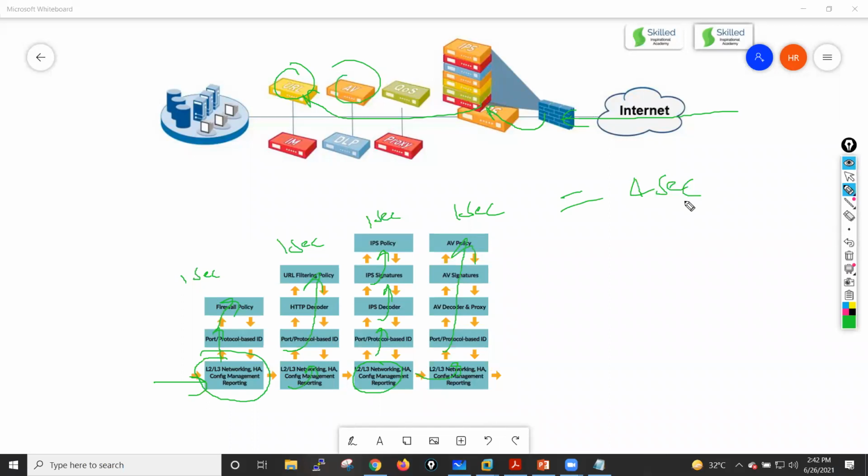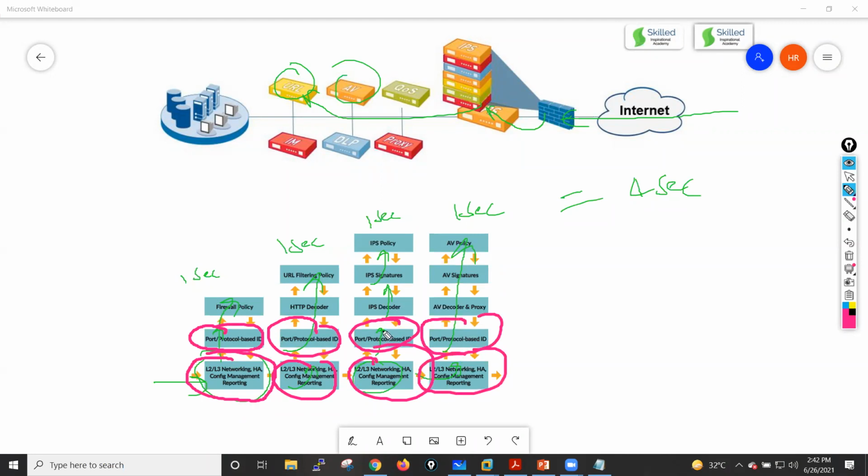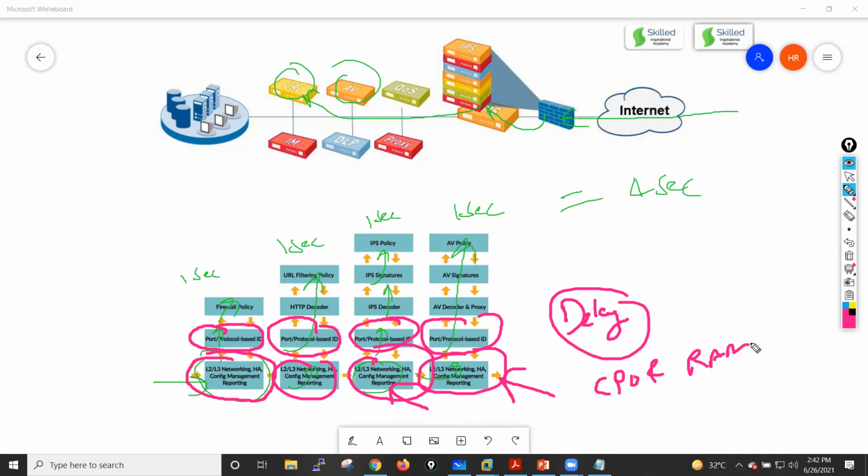And also one more thing I want to tell you here. If you see, guys, here this thing, port based and protocol based identification in this particular engine, these engines are repeating every time, right? These are the engines which are repeating every time. And when these engines repeat, there is unnecessary delay in the packet processing, and also when these engines are used for processing these packets, they will consume some CPU and RAM, guys, right?